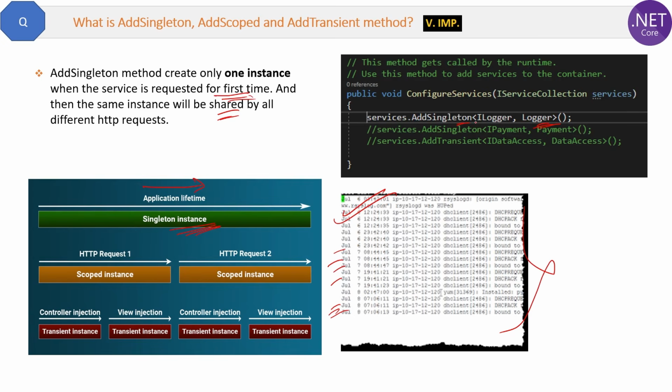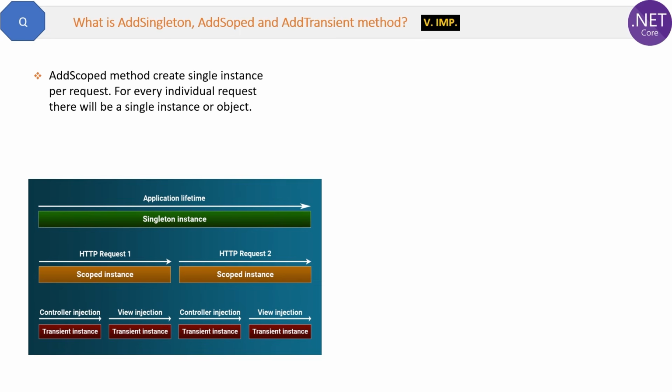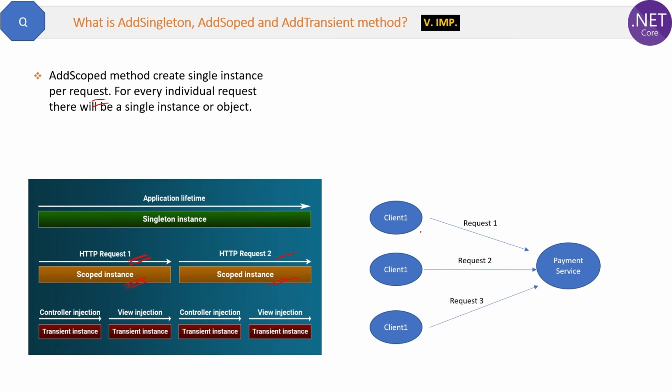Now the next one is AddScoped. The AddScoped method creates a single instance but per request. For every individual request, there will be a single instance or object. See the diagram here, one object, one instance per request. Okay, the real application use is, suppose there is a payment service in your application and you do not want the payment instance of a particular request of a particular user to be shared with any other request, any other user's request, right?